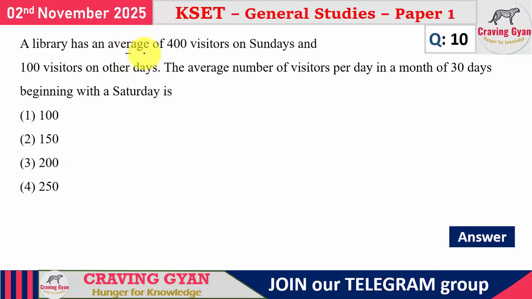In the 10th question, you see what they have asked. A library has an average of 400 visitors on Sundays and 100 visitors on other days. They are asking the average number of visitors per day, and the month consists of 30 days, beginning with Saturday. So let us write the month is going to start from Saturday followed by Sunday, Monday, Tuesday, Wednesday, Thursday and Friday.